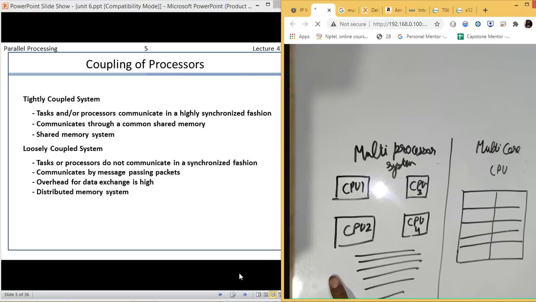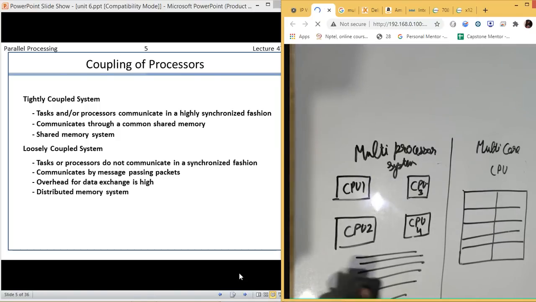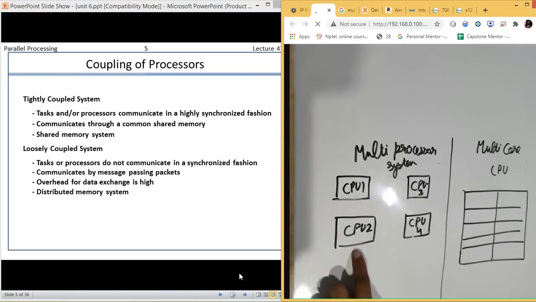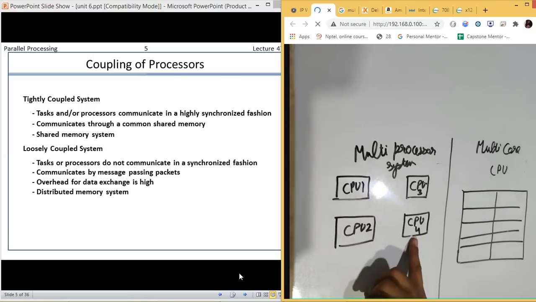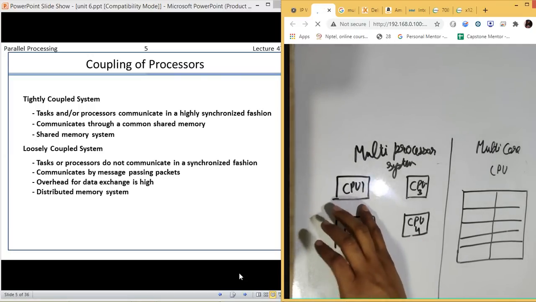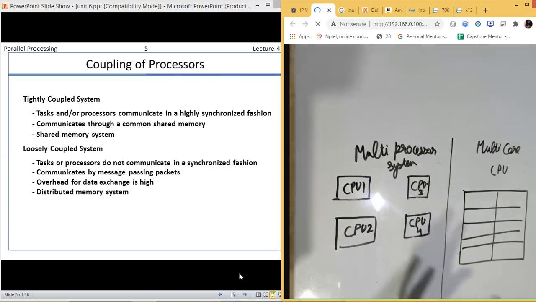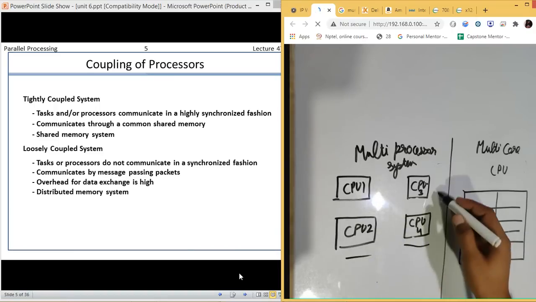If they are synchronizing with each other by using separate memories, so this CPU is having its own memory, this is having its own memory, this is having its own memory, all are having their own memories. I will just take an example like this.